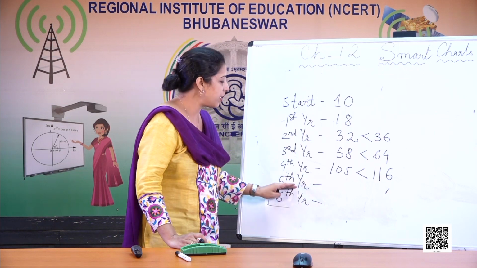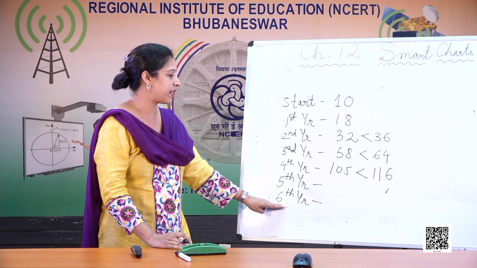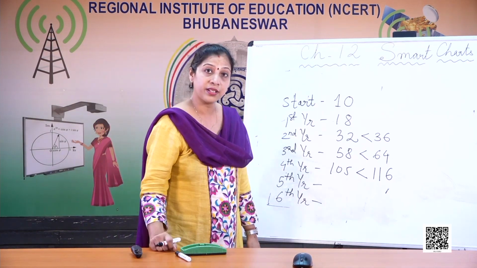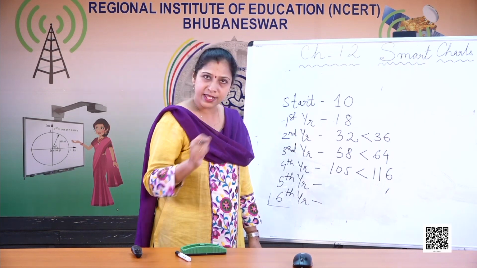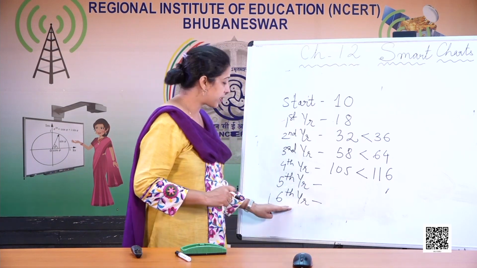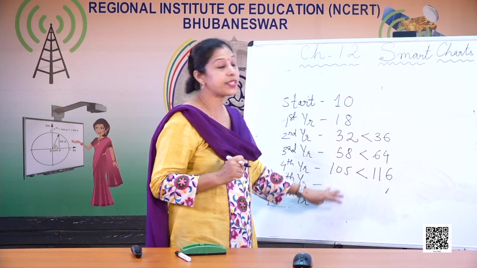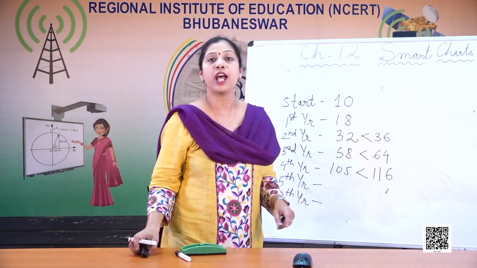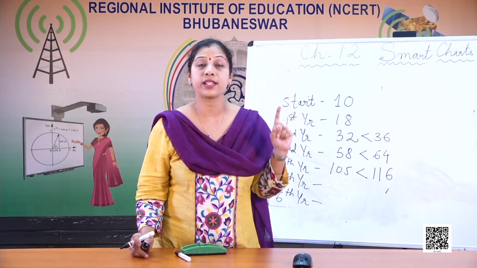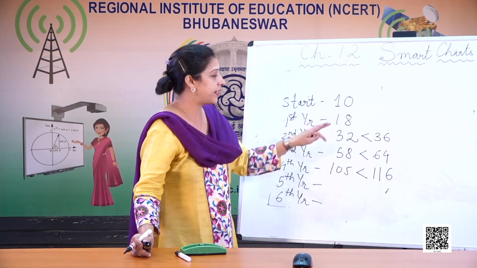So how many rabbits should be there in the fifth year and how many rabbits should be there in the sixth year? So 105, then 105 twos are 210. So it should be less than 210. Again 210 twos are 420. So on the sixth year it should be less than 420. So this type of calculation is called approximation, when you don't know the exact answer, but you can still find out just by looking at the previous year's data.